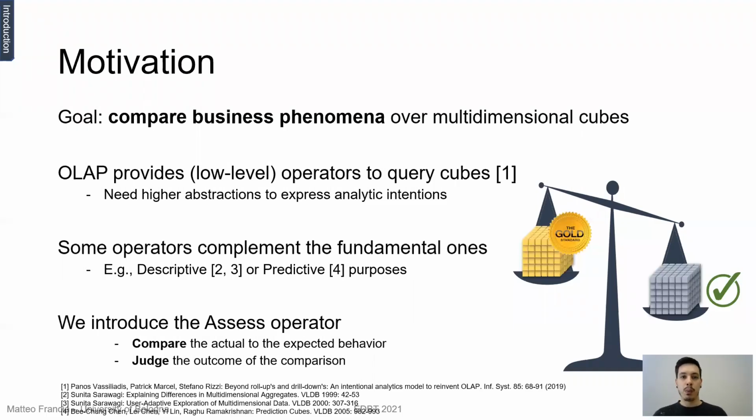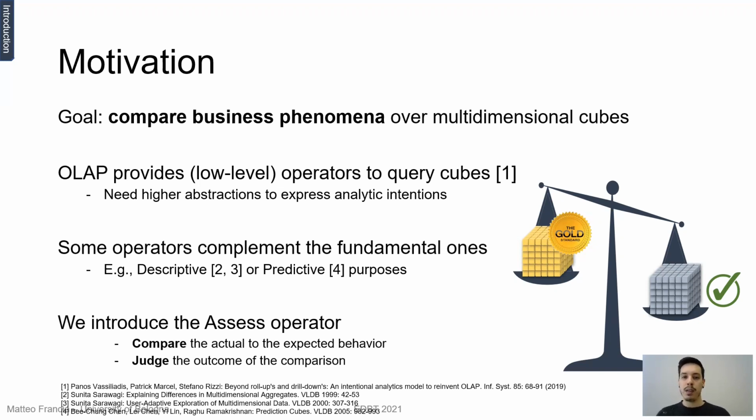The goal behind our work is that we want to compare business phenomena over multidimensional cubes. In this direction, OLAP provides some low-level operators to query the cubes, but our idea is that we want to provide a higher abstraction that actually matches the analytic intention of the user. Some operators have been provided to complement the original OLAP operators, but none of them works in the direction of assessing business phenomena over cubes.